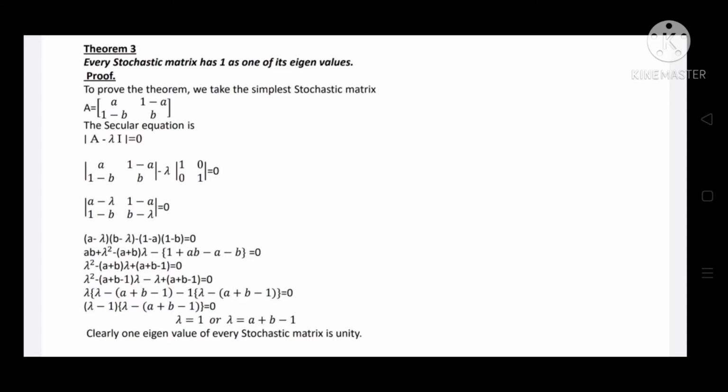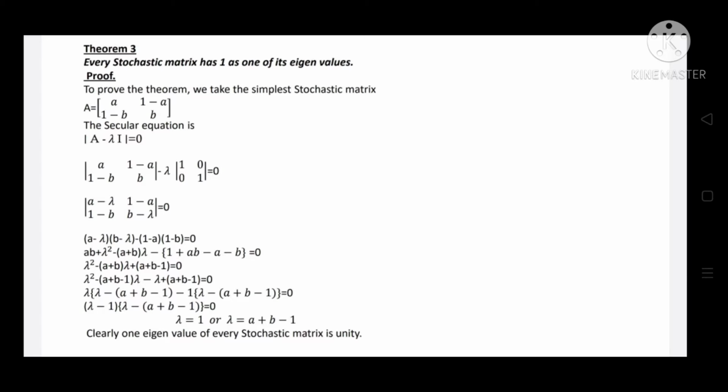To prove the theorem, we take the simplest stochastic matrix A = [[a, 1 minus a], [1 minus b, b]]. The secular equation is determinant (A minus lambda I) = 0. That is, determinant of [[a, 1 minus a], [1 minus b, b]] minus lambda into [[1, 0], [0, 1]] is equal to 0.